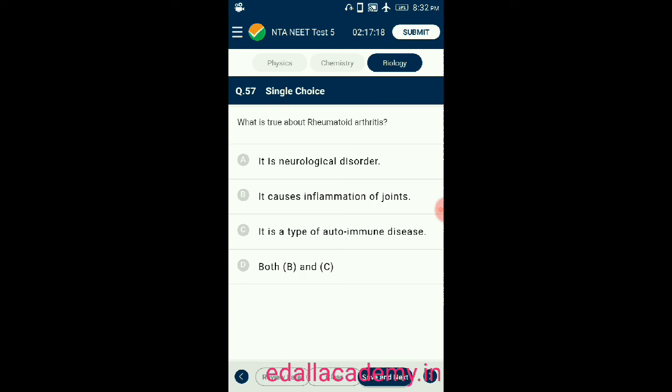Question number 57. What is true about rheumatoid arthritis? Option A, it is a neurological disorder. Option B, it causes inflammation of joints. Option C, it is a type of autoimmune disease. Option D, both B and C. From the given four options, the correct one is option D, both B and C. Rheumatoid arthritis causes inflammation of joints. At the same time, it is a type of autoimmune disease. So the correct option is D.